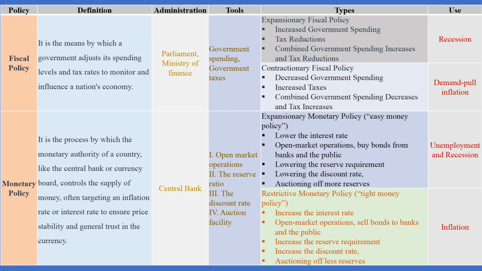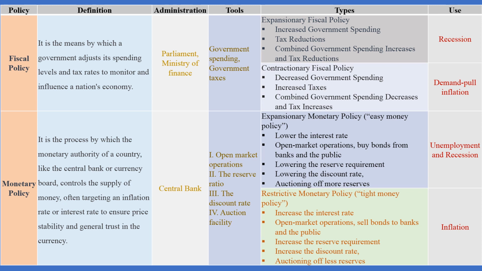What is monetary policy? In monetary policy, the authority of a country, like its central bank or currency board, controls the supply of money, often targeting an inflation rate or interest rate to ensure price stability and general trust in the currency. In fiscal policy, the government uses its spending and taxes to control the nation's economy. However, in monetary policy, a government uses its interest rate and money supply to maintain stability in the economy.